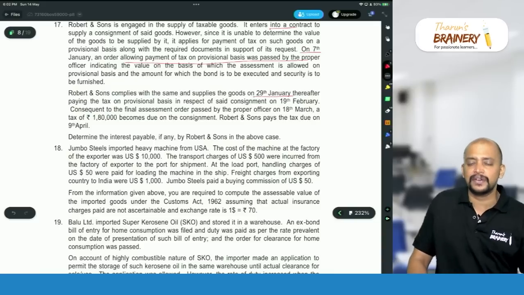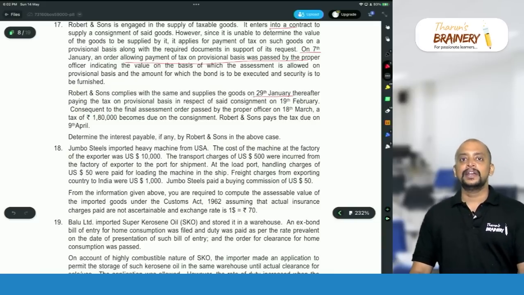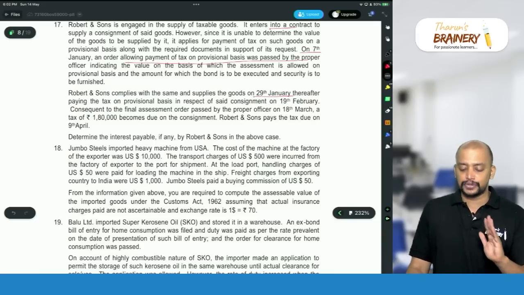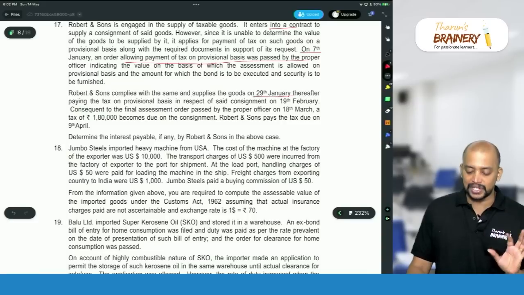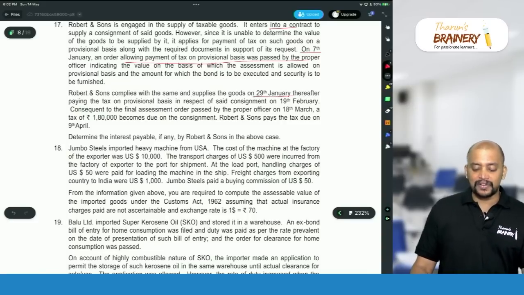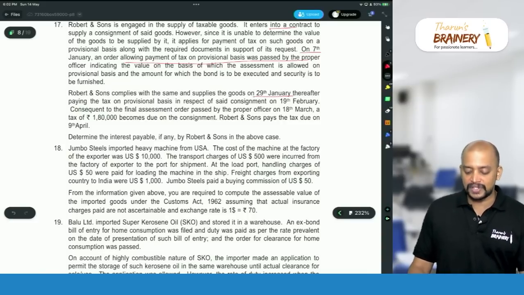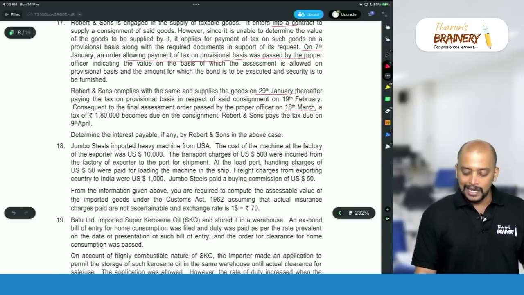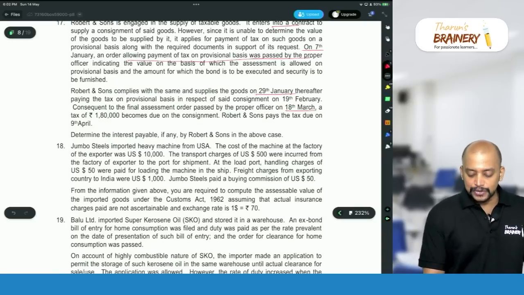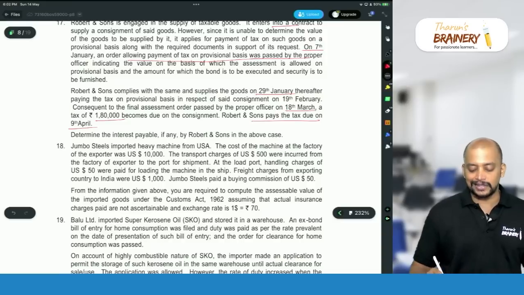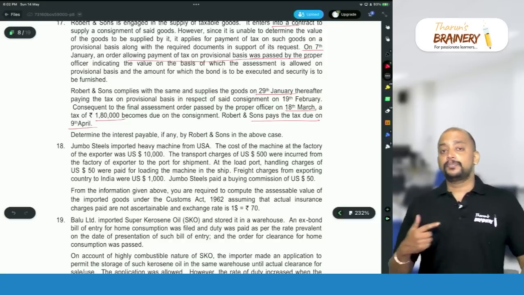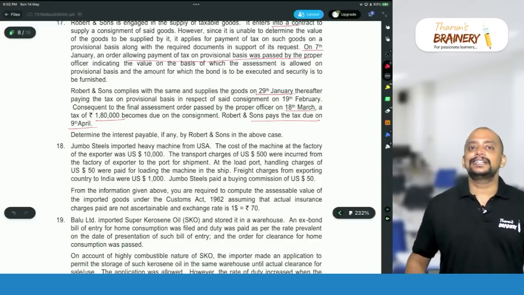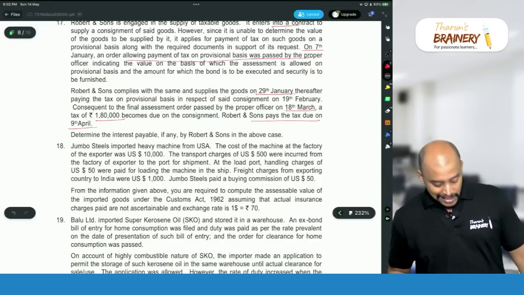For 29th January, means for January month, what is the due date? 20th of February. So on or before 20th February, they paid the provisional tax. Consequent to final assessment order passed by the proper officer on 18th March, a tax of 1,80,000 become due on the consignment and Robert and Sons pays the tax due on 9th April. So now, for payment of the differential tax, interest is payable under section 60.